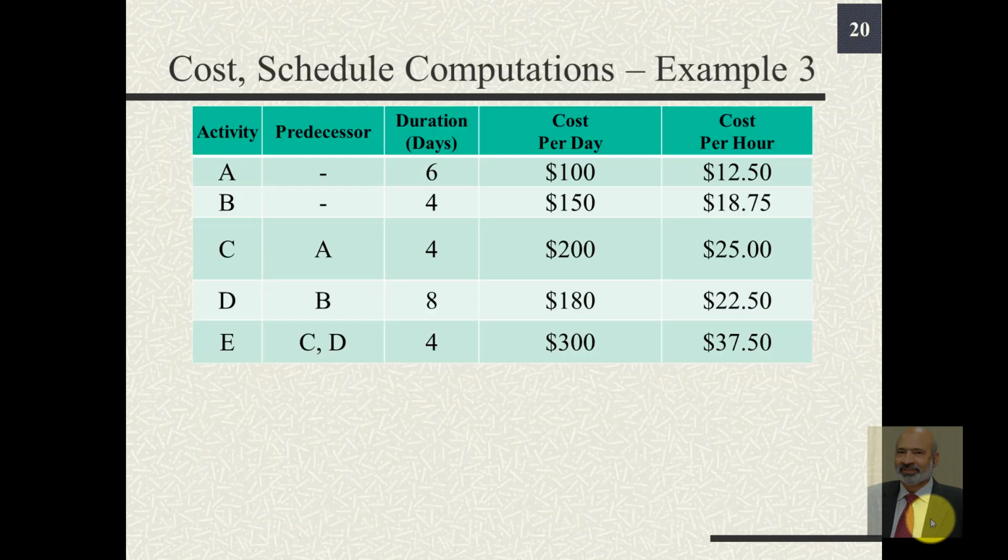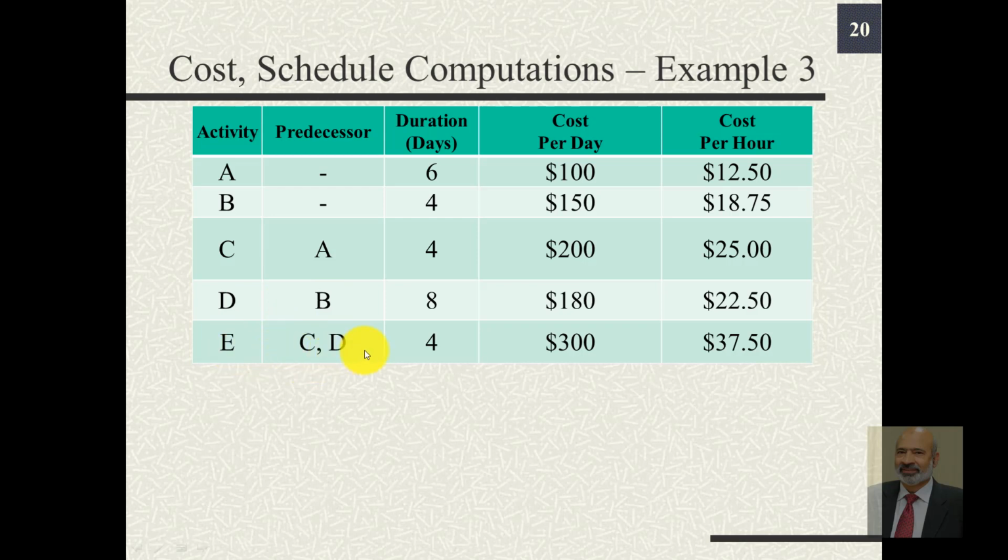Let us have a look at a practical problem in the form of example 3. We have a small project that comprises 5 activities. The project can be started by working on activities A and B simultaneously. C can be started once A has been completed, and D can be started after B is completed, and finally the activity E can be started once both C and D are complete.